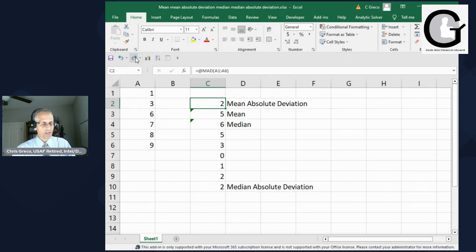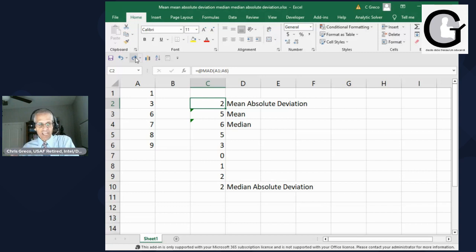So even though I harangued everybody about using the mean as a non-robust measure and then using it again in another measure, the bottom line is this mean absolute deviation helps to correct somewhat that non-robust nature. Just understand that the mean is still non-robust.